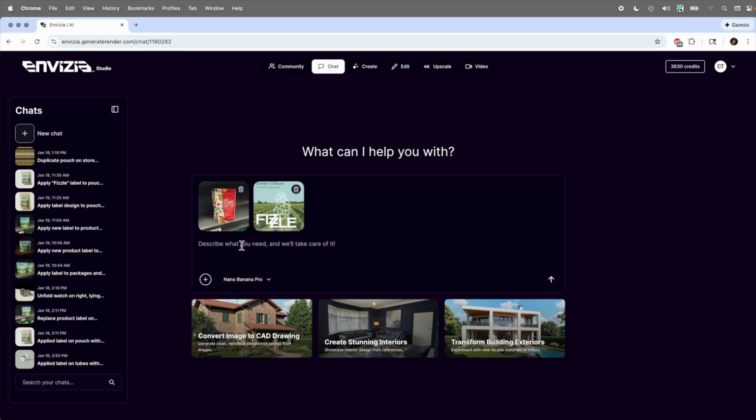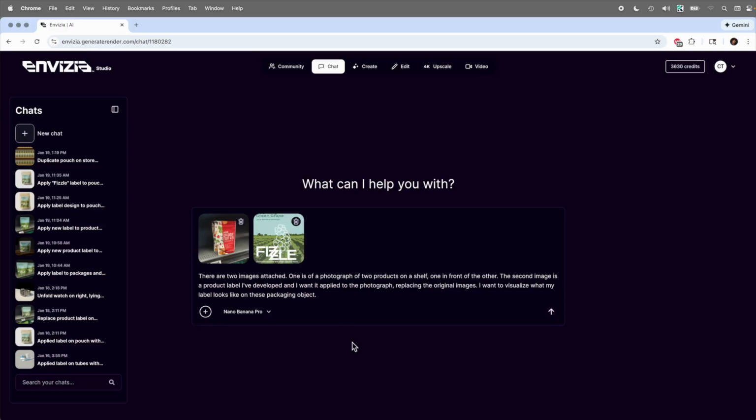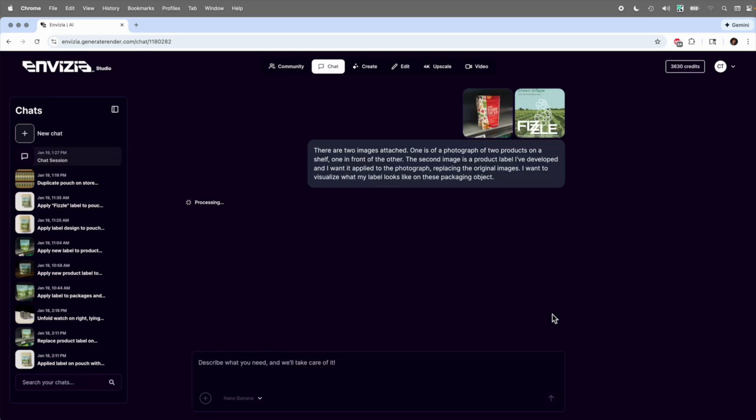And then we just come in and we give it a description. There are two images attached. One is of a photograph of two products on a shelf, one in front of the other. The second image is a product label I've developed and want it applied to the photograph, replacing the original image. I want to visualize what my label looks like on these packaging objects. So I'm giving it something that is as descriptive as I can and as clear as I think I can be. So let's just do Nano Banana right off the bat, and let's see what it does for us.